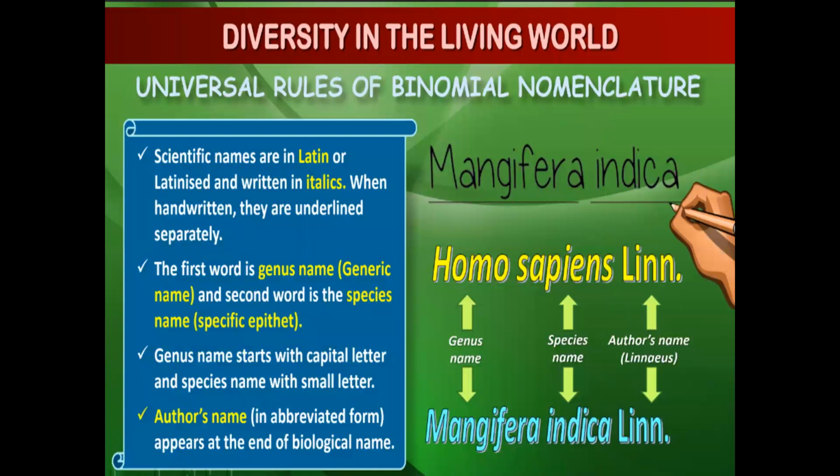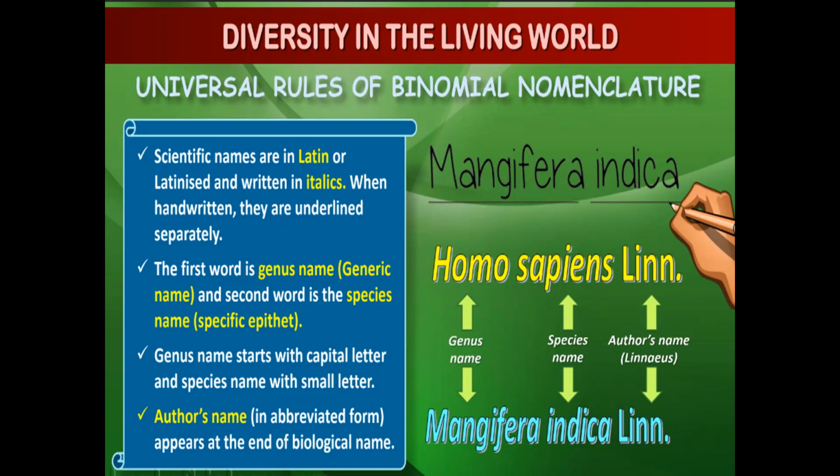Then here, universal rules for binomial nomenclature. Important part, universal rules. So first, scientific names are in Latin or Latinized and written in italics. When handwritten, they are underlined separately. So first thing, they are names in Latin and they are written in italics. What is italic? Font. It is cursive, not straight. Italic means slightly bent.